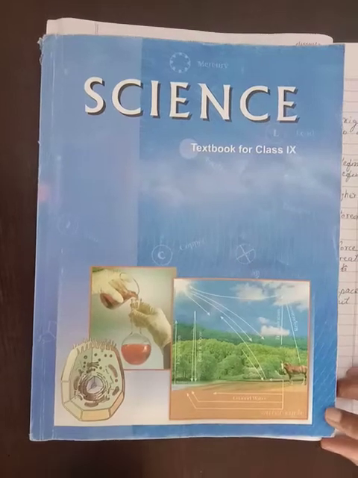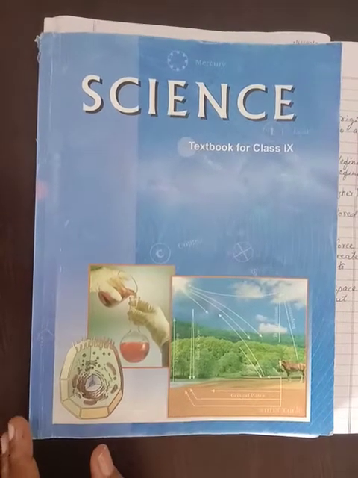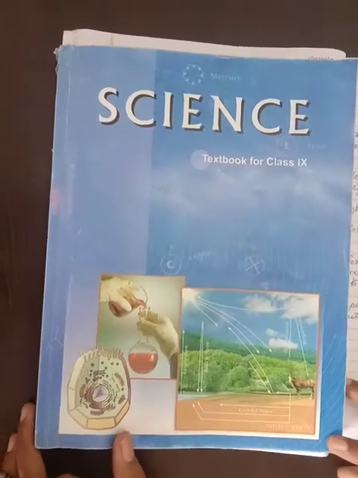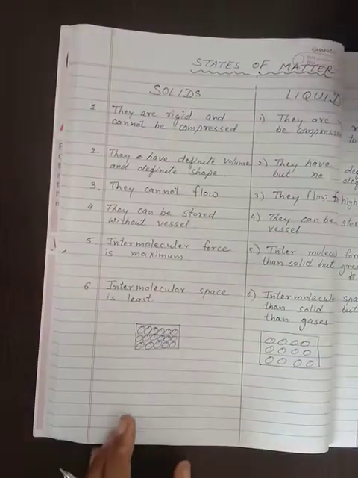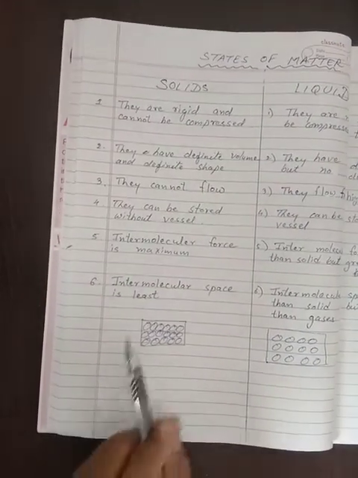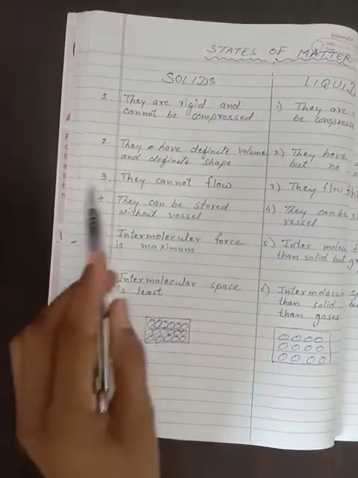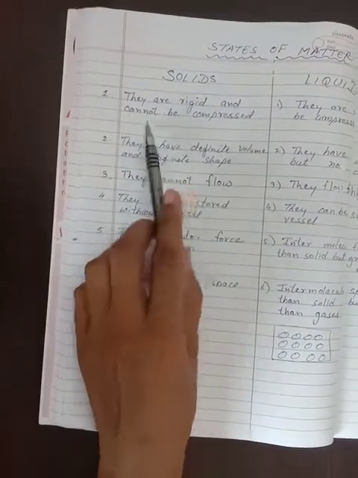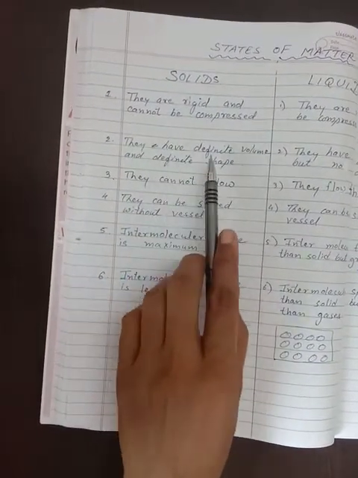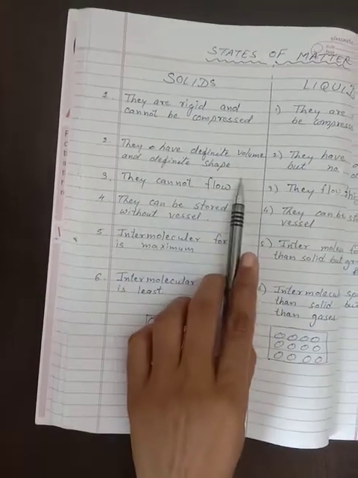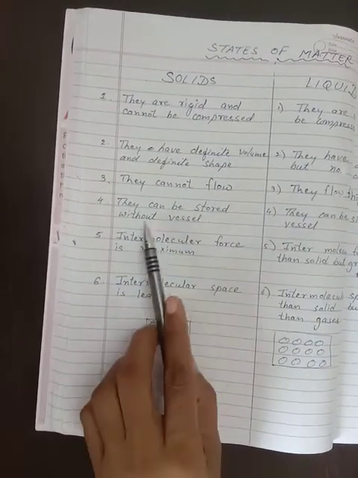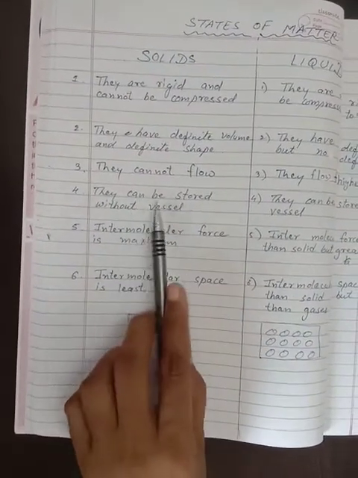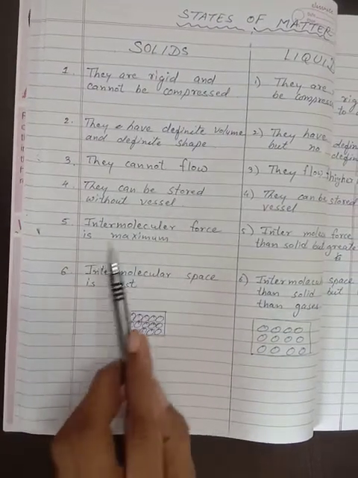Good morning, students. Last time we discussed chapter one and the states of matter. That means we talked about solids, liquids and gases. Solids are rigid and cannot be compressed. They have definite volume and definite shape. They cannot flow. They can be stored without a vessel.